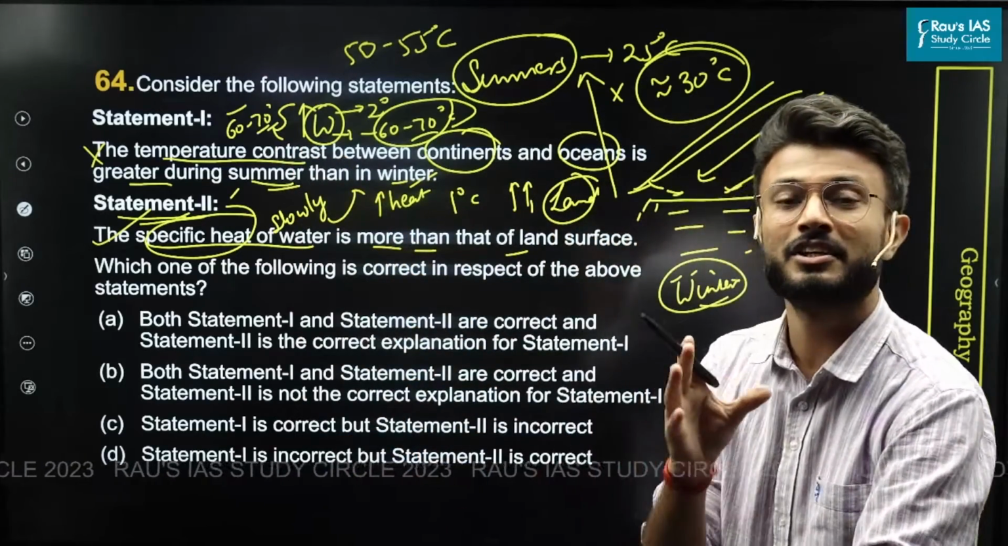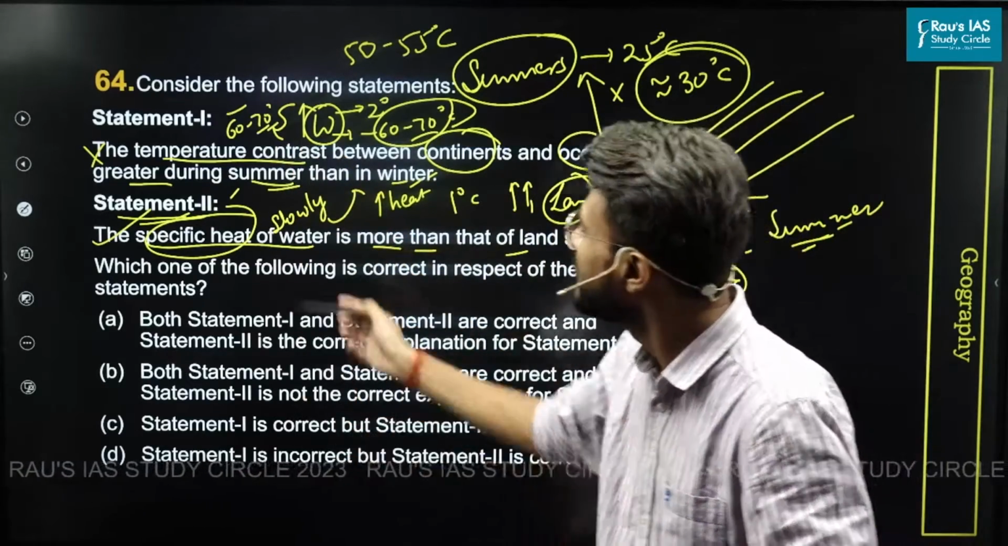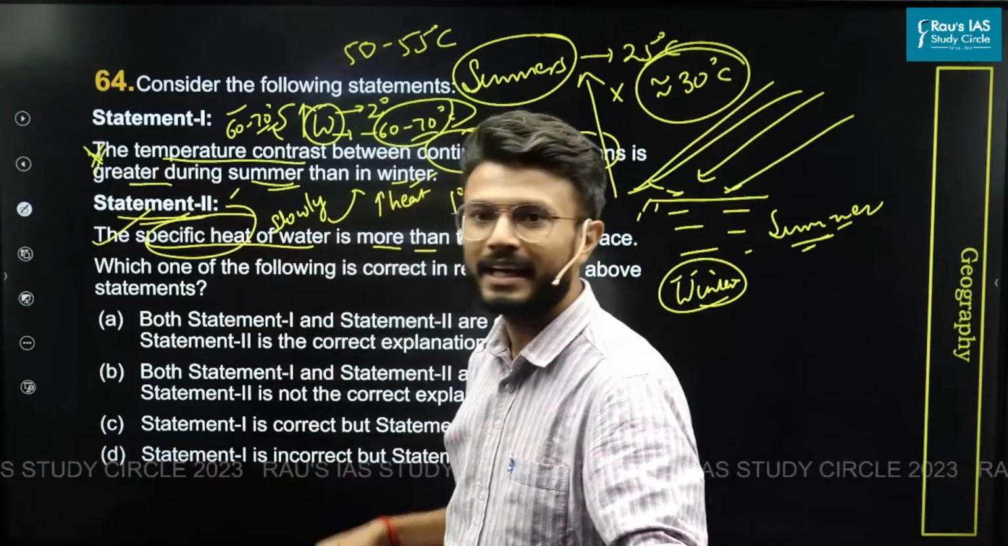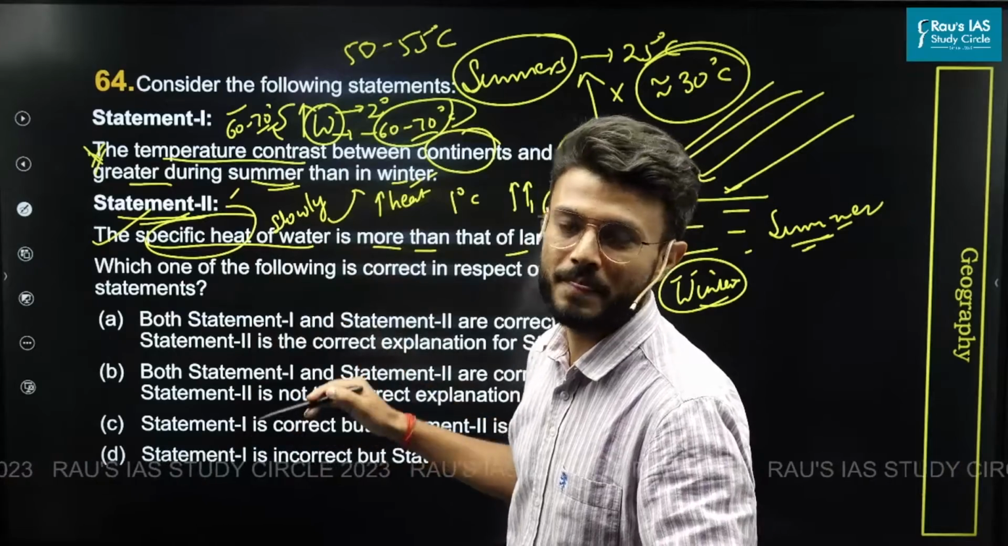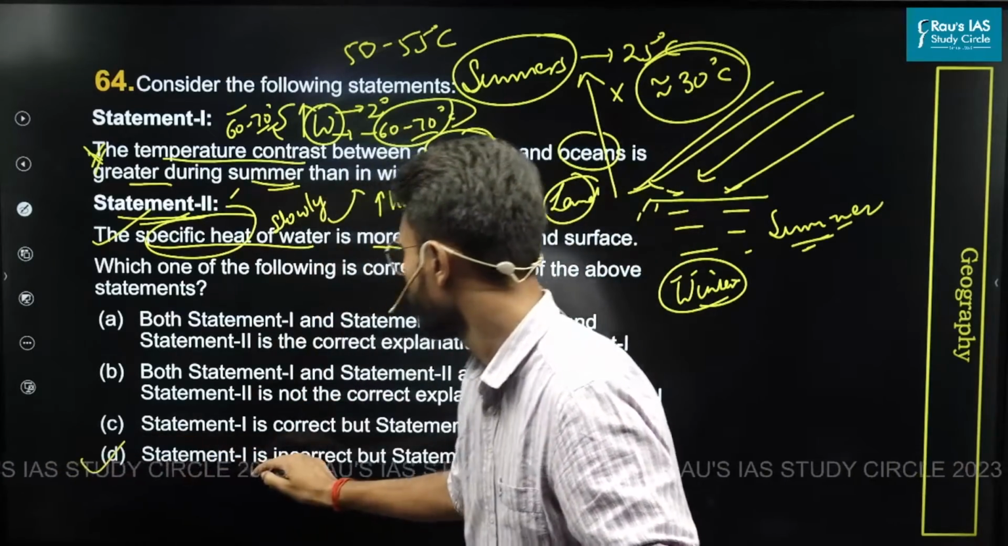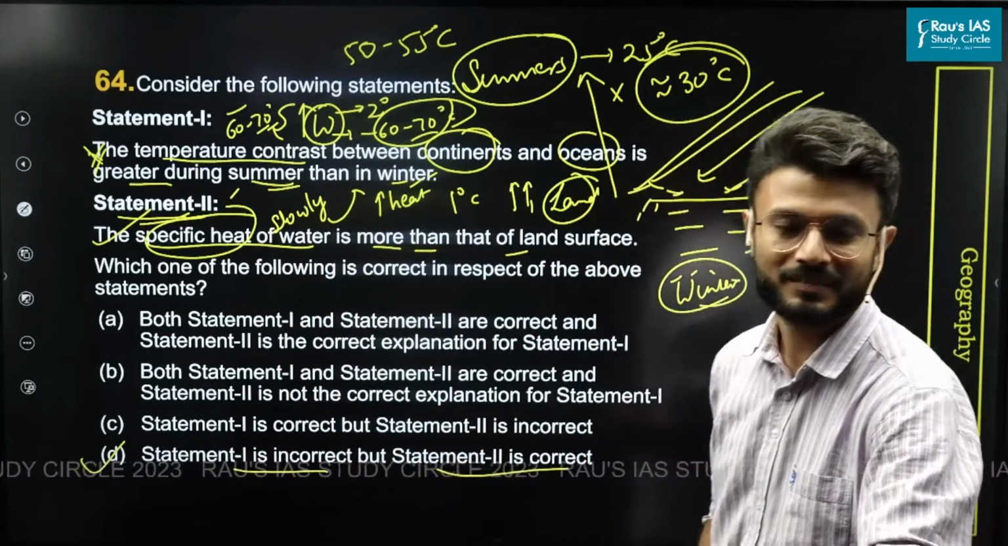So by this general observation also, you could have marked this incorrect. And hence, because 1 is incorrect, 2 is correct. Therefore, the answer is option D. 1 is incorrect, 2 is correct. Right?